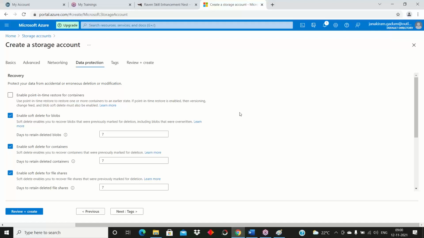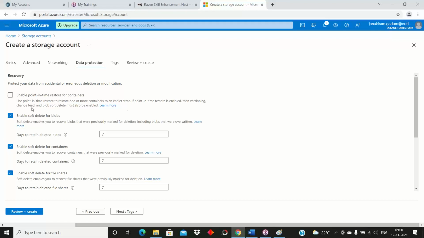Inside the storage account we have different services, no? Suppose anyone mistakenly deletes one service inside it, Microsoft provides this option: we will back up your service within 7 days. You can recover your service if you enable this soft delete option.